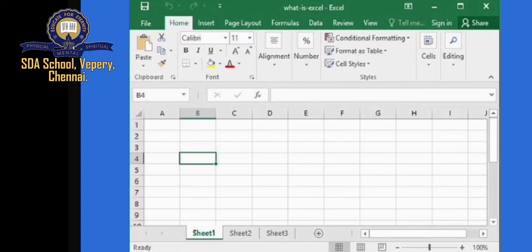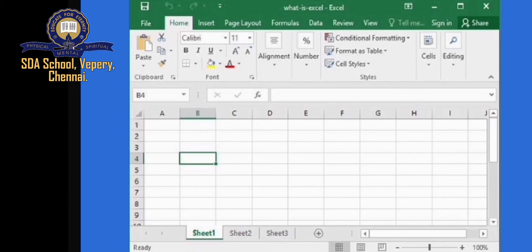You can even do your mathematical work in this. You can enter your names, ID numbers, roll numbers, phone numbers, addresses, any information you can type in this. You can even form a table on your own.